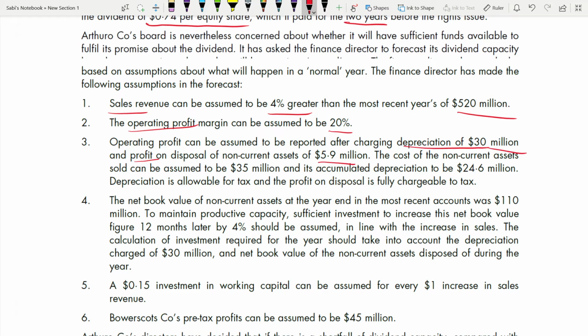After they have deducted depreciation and added the profit on disposal, they have got this operating profit. So the cost of the non-current assets sold can be assumed to be 35 million. This is the selling value of the non-current asset, and the accumulated depreciation for that disposal part is 24.6 million. Depreciation is allowable for tax and the profit on disposal is fully chargeable to tax.